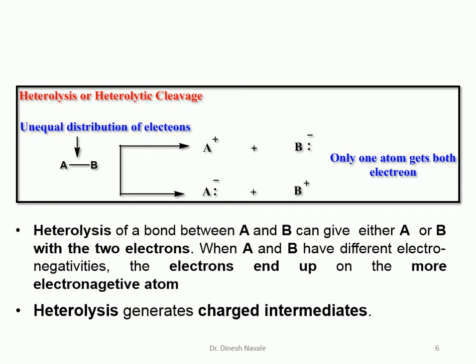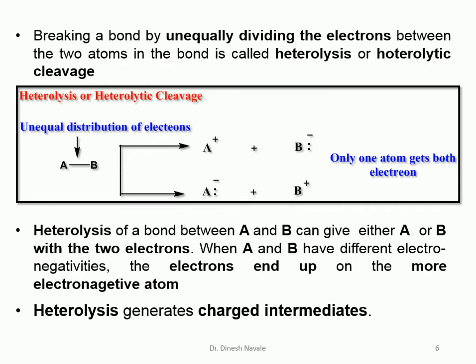So the second way of breaking of the bond. During the second way of the breaking of the bond, the shared pair of electrons between A and B will be shared unequally by both the atoms. That means either electrons will be shared by A or electrons can be shared by B. So there are two possible ways.